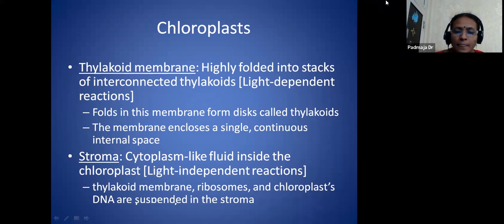And here in the grana, the light reaction is taking place. This is a light dependent reaction, that means in the presence of light only, this reaction takes place. This light reaction takes place on the grana of the chloroplast. And the light independent reaction is called the dark reaction. It takes place in the stroma of the chloroplast.